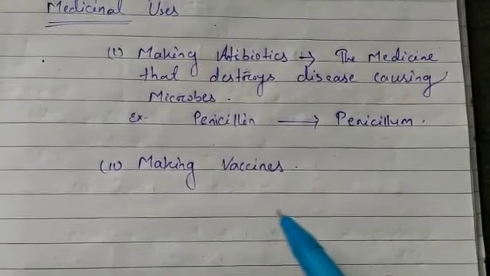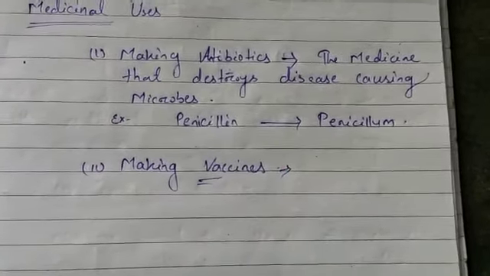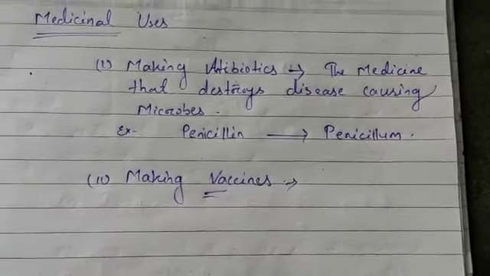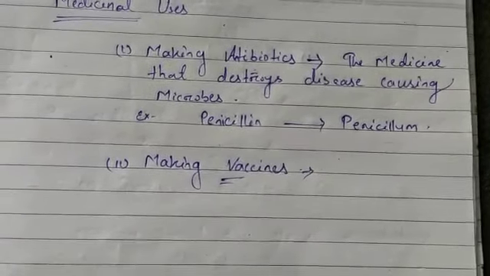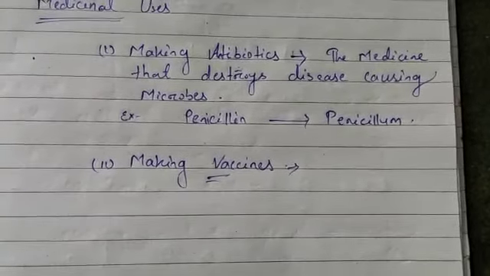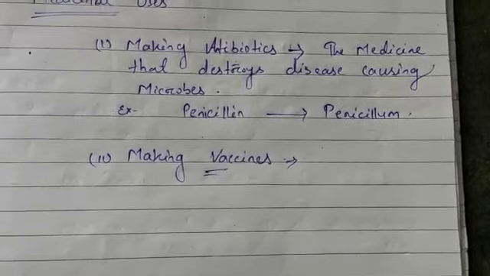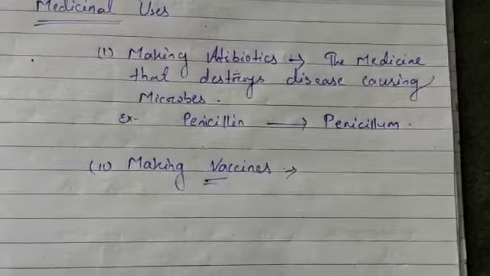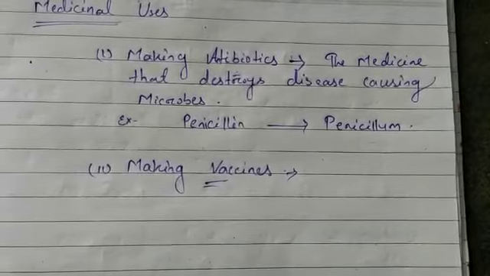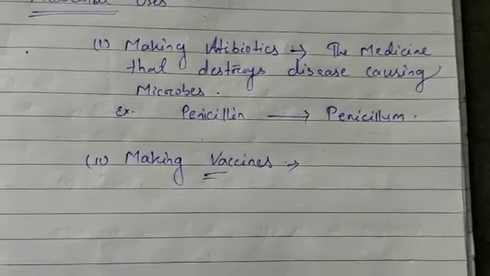Next is making vaccines. So vaccines, what is that? When disease-causing microbes attack our body, it starts producing substances called antibodies. These antibodies fight and destroy the microbes, and after that these antibodies remain in the body to fight future invasions.